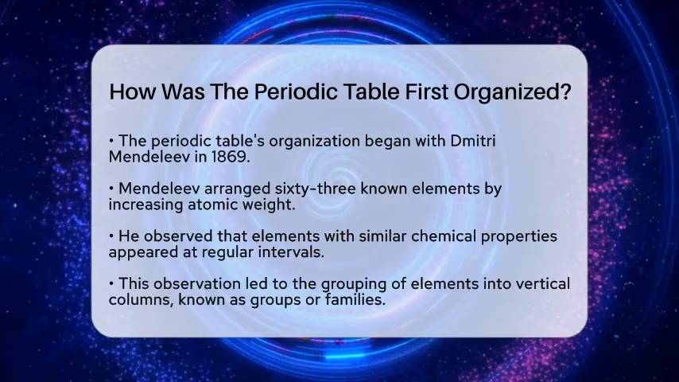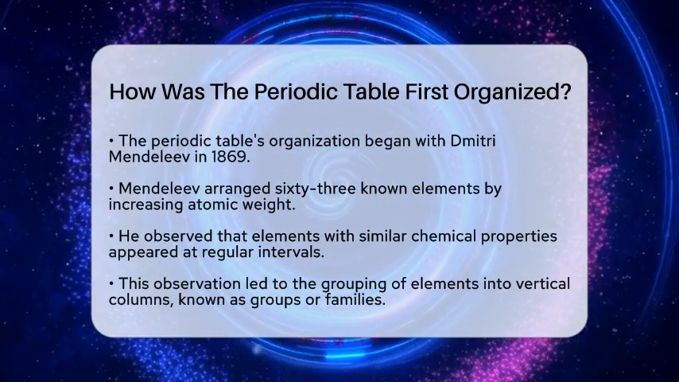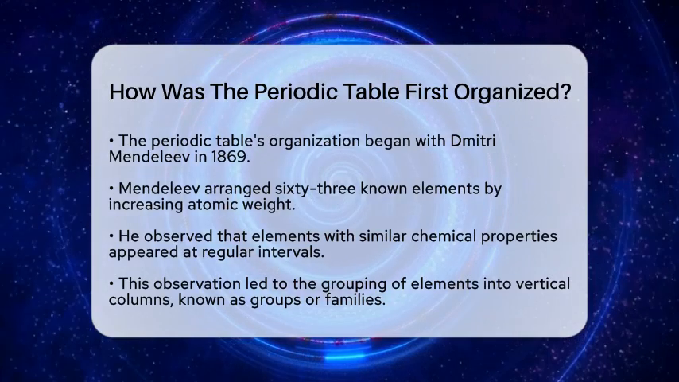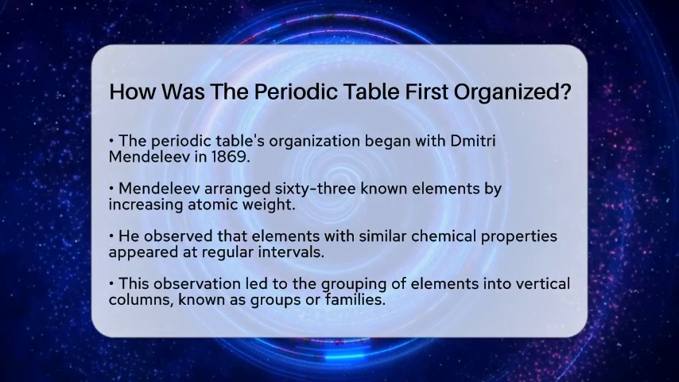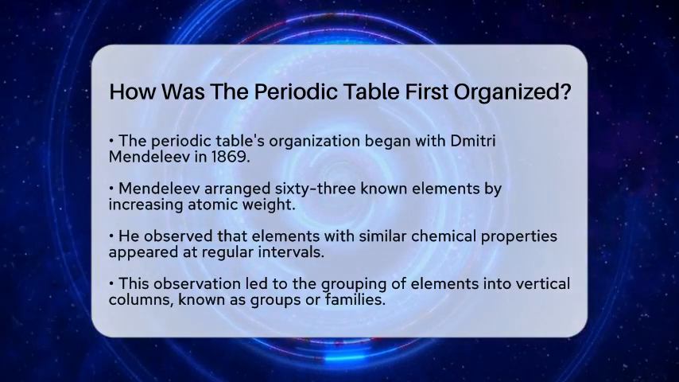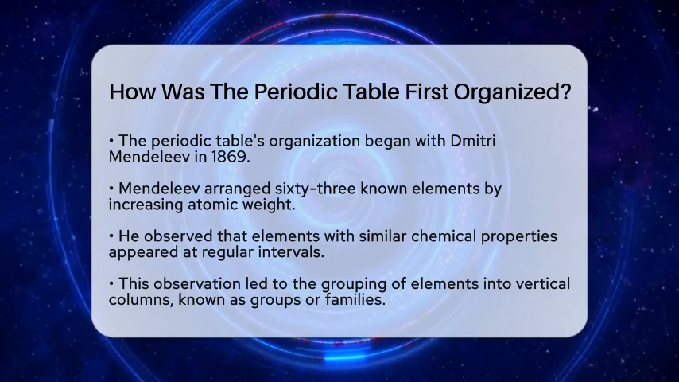Mendeleev took the known 63 chemical elements and arranged them based on their increasing atomic weight, which we now refer to as atomic mass. As he worked, Mendeleev made a remarkable observation. He noticed that elements with similar chemical properties appeared at regular intervals.